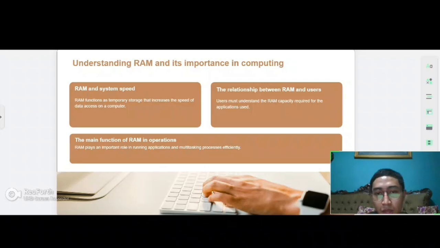The relationship between RAM and user. Users must understand the RAM capacity required for the applications they use. The main function of RAM in operation. RAM plays an important role in running applications and multitasking process efficiency.